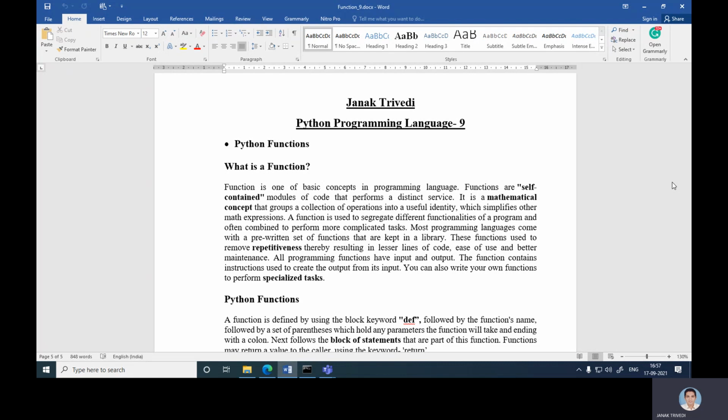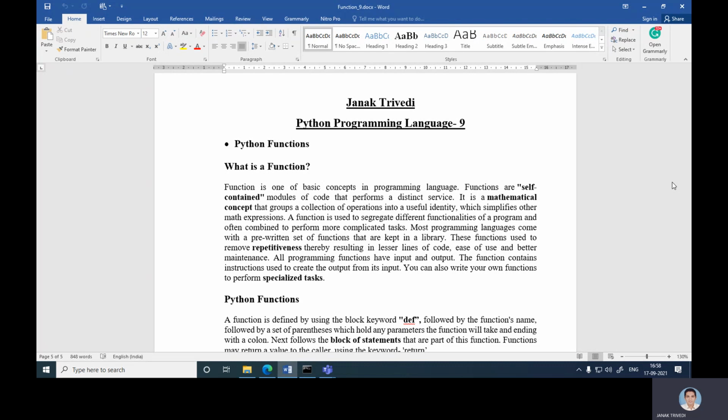It is a mathematical concept that groups a collection of operations into a useful identity, which simplifies other math expressions. A function is used to segregate different functionalities of a program and often combine to perform more complicated tasks. Most programming languages come with a pre-written set of functions that are kept in a library. Functions are used to remove repetitiveness, thereby resulting in fewer lines of code, ease of use, and better maintenance.